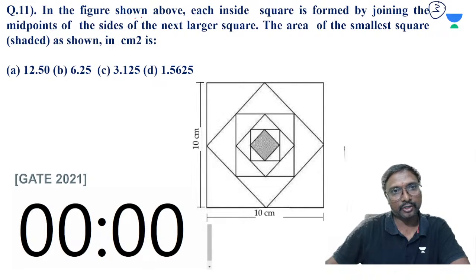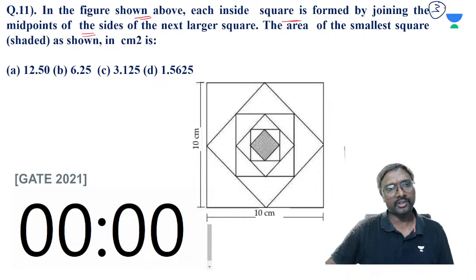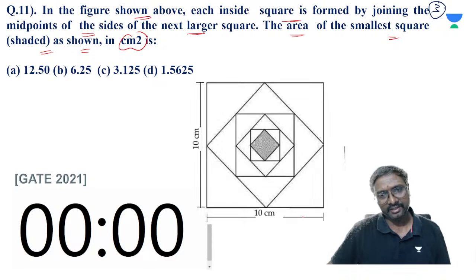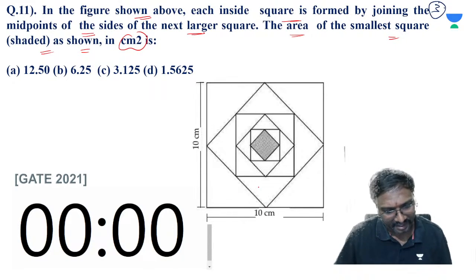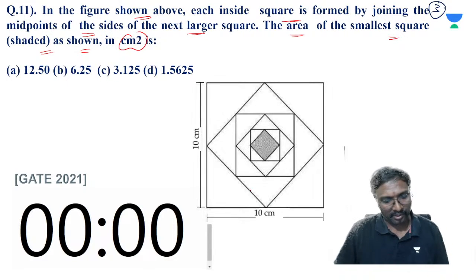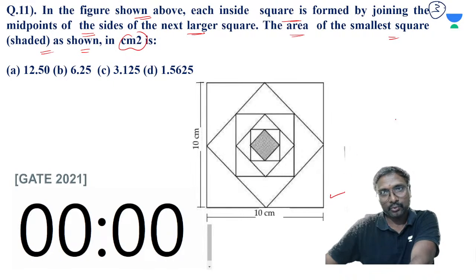Right. So in the figure shown above, each inside square is formed by joining the midpoints of the sides of the next larger square. The area of the smallest shaded square, in centimeter square, is? So this is 10 centimeter, and here it is shaded. So what is the area of this outer first square? What is the side of this outer first square? So this is your outer first square.